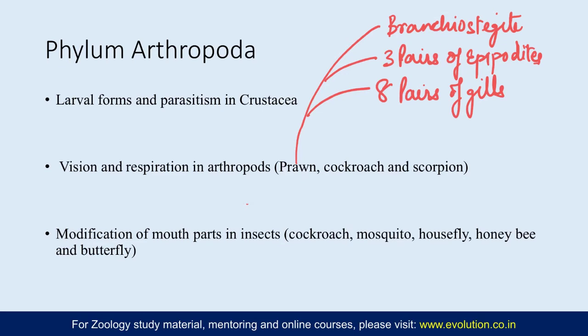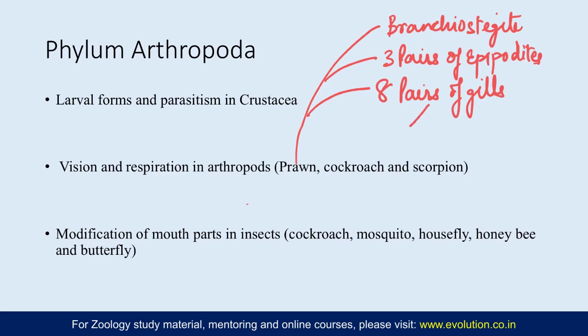Branchiostegite is the lining which encloses the gill chamber. Epipodites are highly vascularized leaf-like membrane structures which are attached to the coxa region of the first 3 maxillipedes. They also have respiratory function. And then the gills, which are divided into 3 categories. They are podobranchs, arthrobranchs and pleurobranchs.